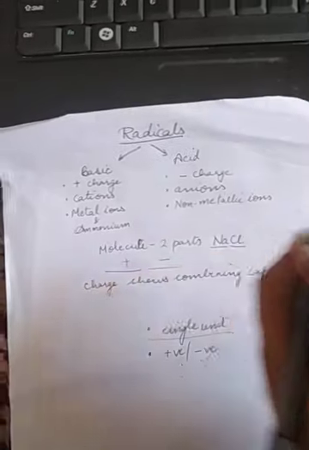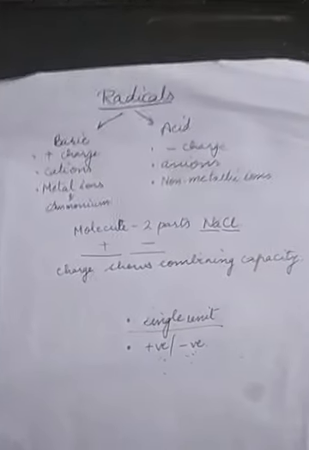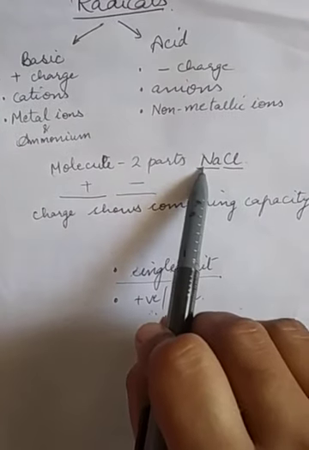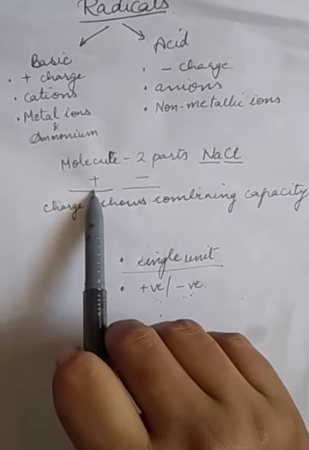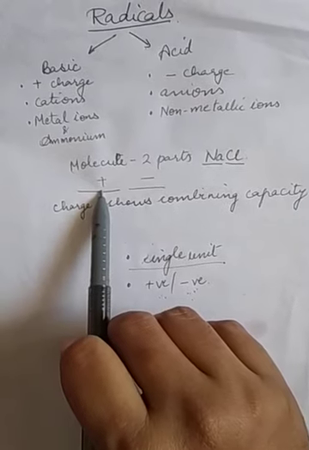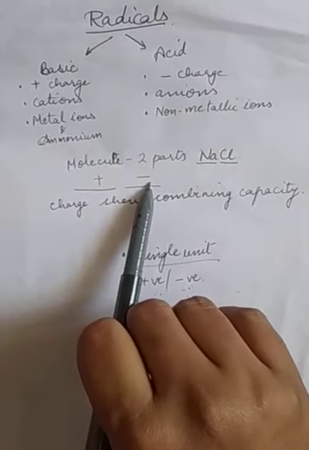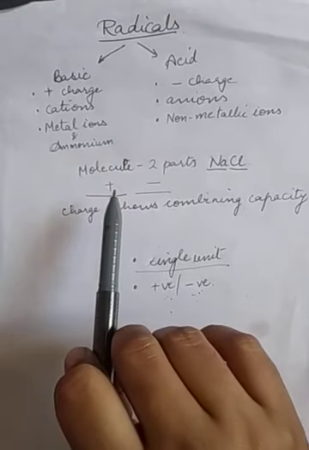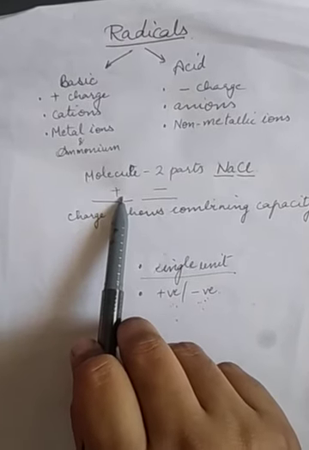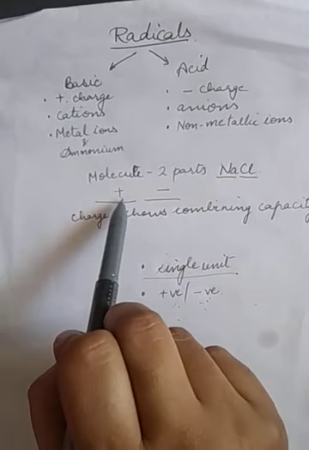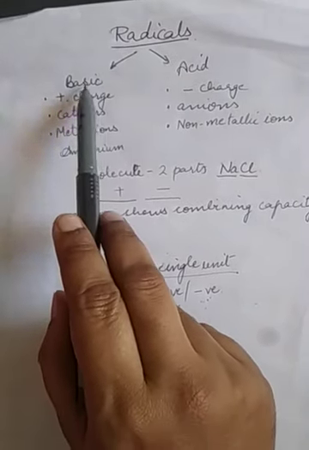Any molecule you take will have two parts. Now always the first part is the positive part, and the second part is the negative part. So the first part, which has a positive charge and is also known as the cation, is the basic radical.